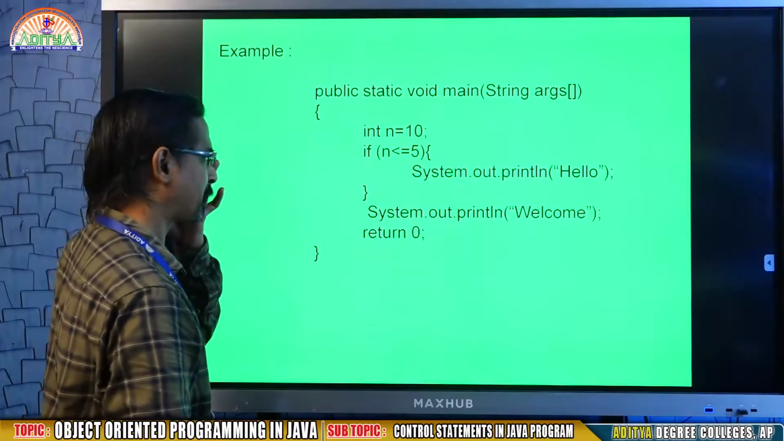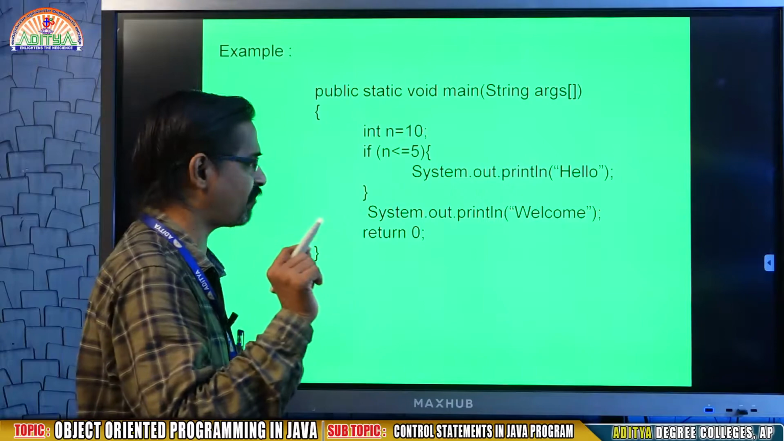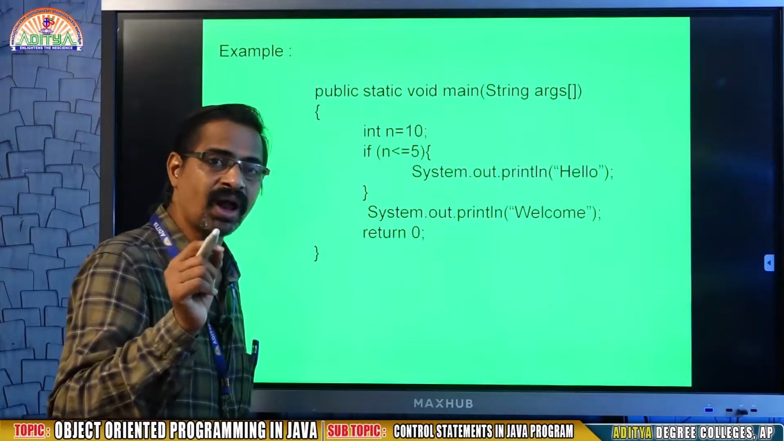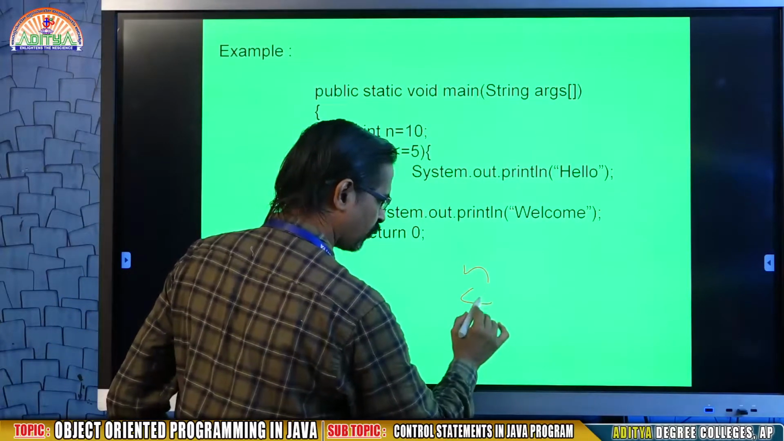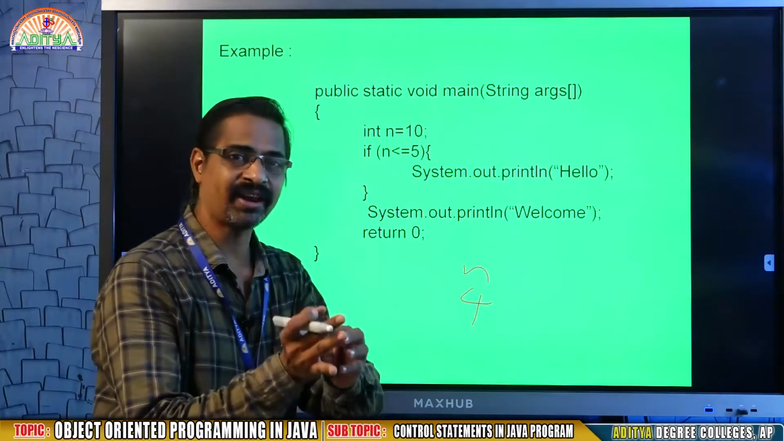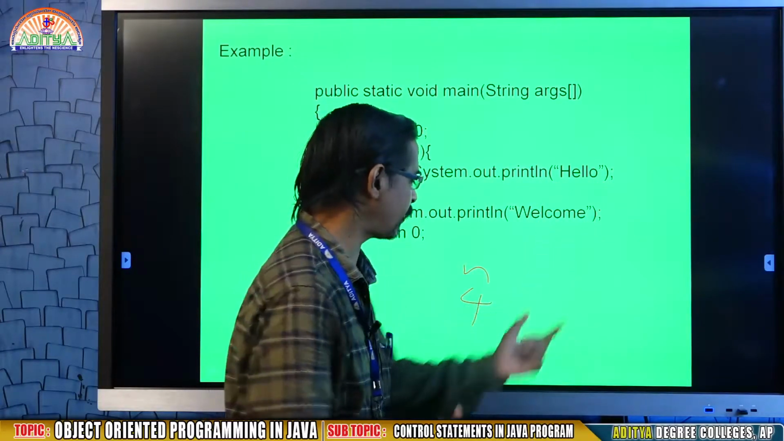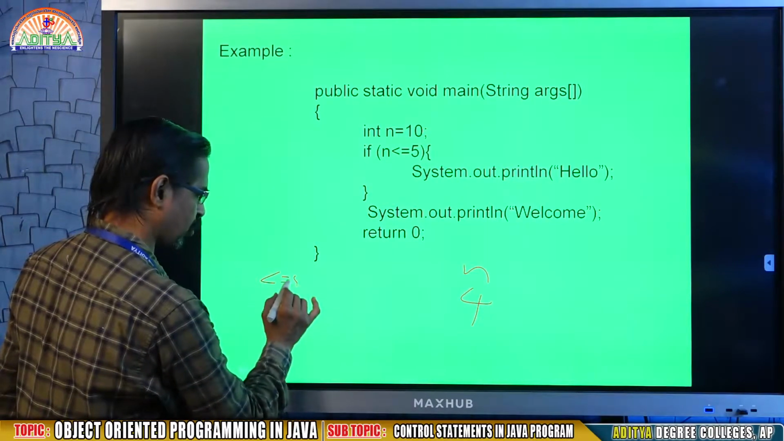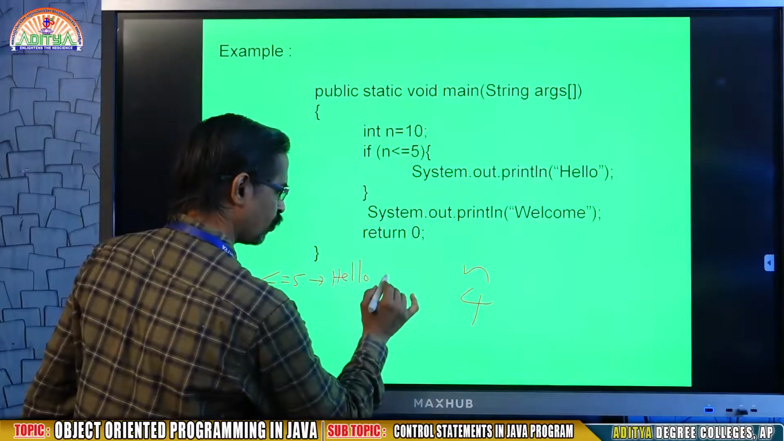See this program. I want to give a value for n. If the n value is less than or equal to 5, for example, the system will ask for a number, and I am going to give the number 4. If the given number is less than or equal to 5, I need to print the message hello followed by welcome.